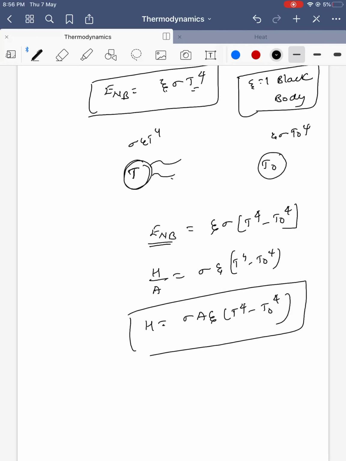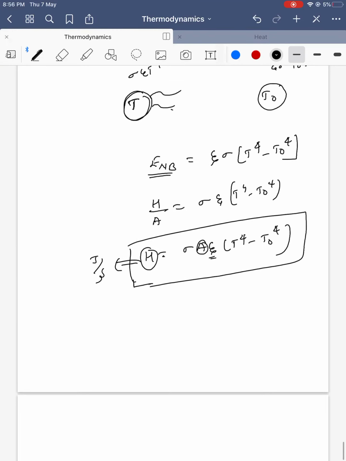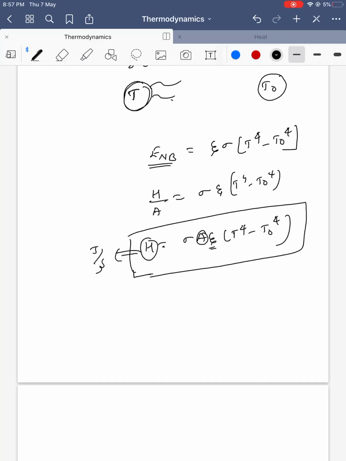This H represents the heat transfer rate. Its units are joules per second. It's as simple as that. So this is the energy emitted from a body. Say there is a furnace at temperature T, and you are standing, your temperature is T0. How will the heat be transferred? Heat will be transferred mostly by radiation, because if the source has a very high temperature, the way of transferring heat is radiation.